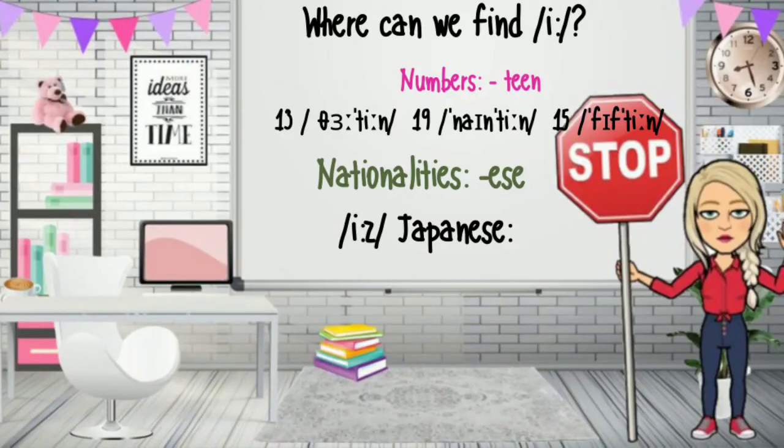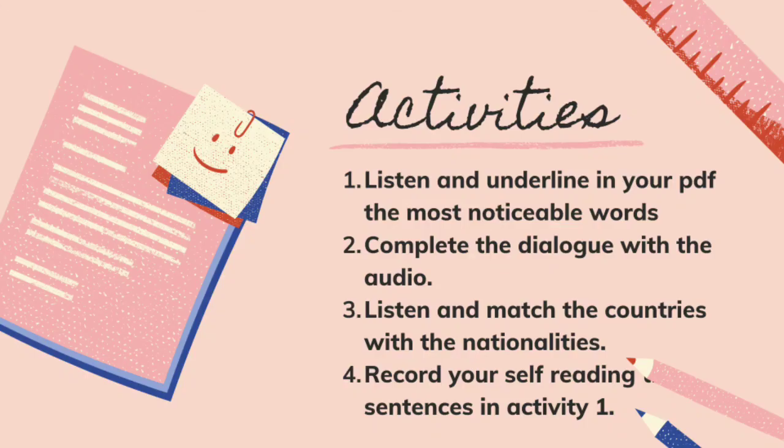Finally, we can relate spelling with pronunciation. For example, in numbers ending with teen, you will find a long E, like in 13, 19, 15. In nationalities ending with ESE, the pronunciation is also with a long E, as in Japanese.